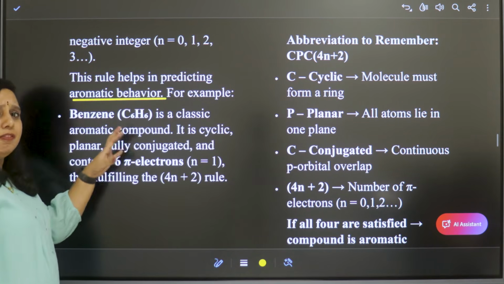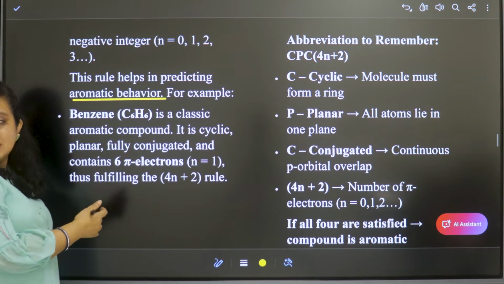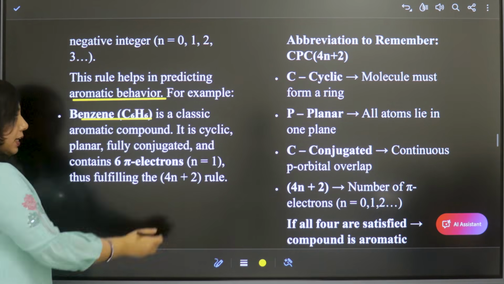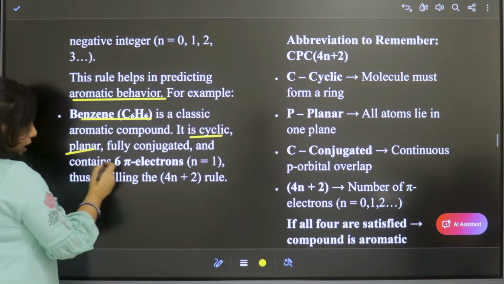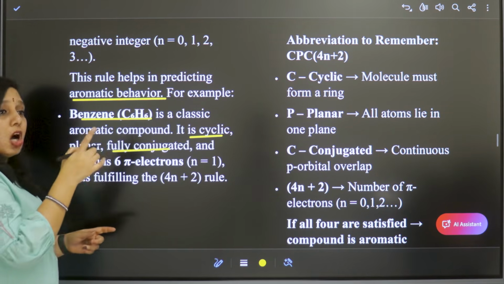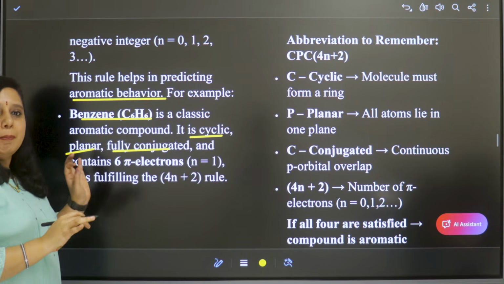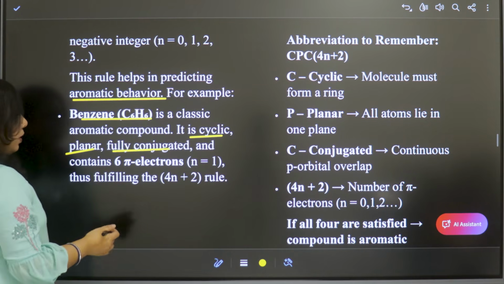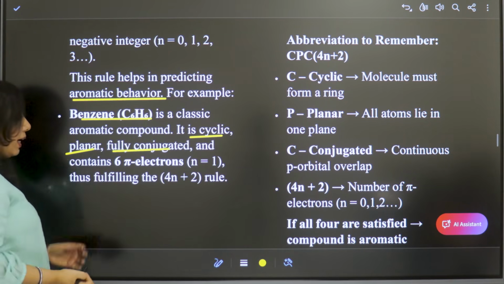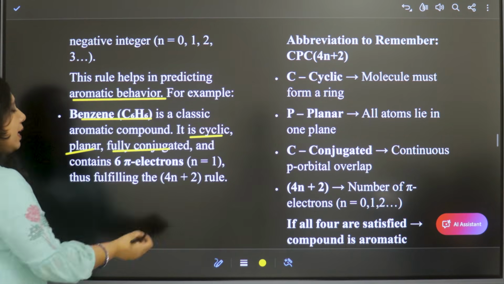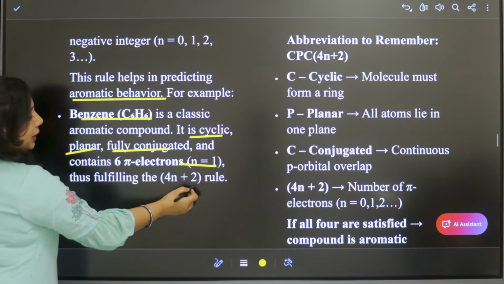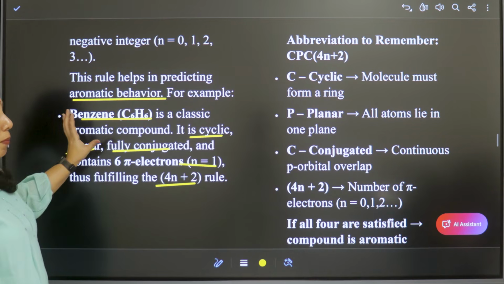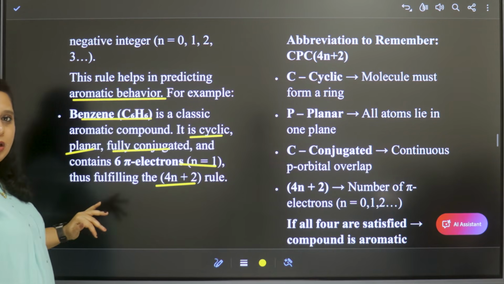The best example of an aromatic compound, as we all know, is benzene. It is a classic aromatic compound. It is cyclic, planar, fully conjugated, because all 6 carbons in benzene have p orbitals and all of them are delocalized. And here the number of pi electrons is 6 pi, n is equal to 1. So it satisfies the 4n plus 2 rule. So this is about aromaticity and Huckel's rule.